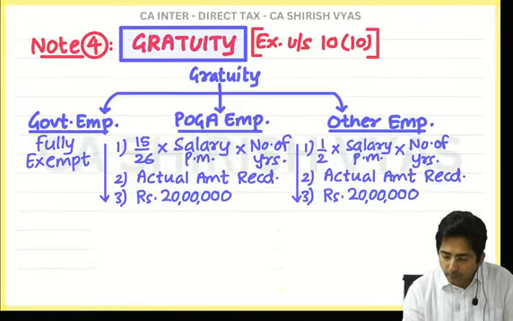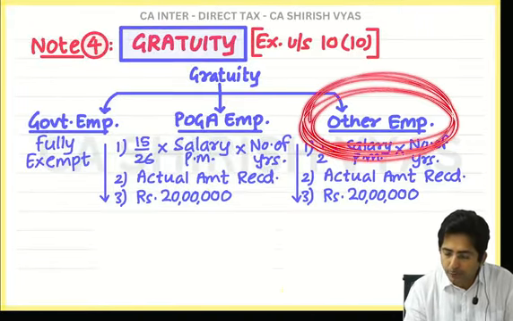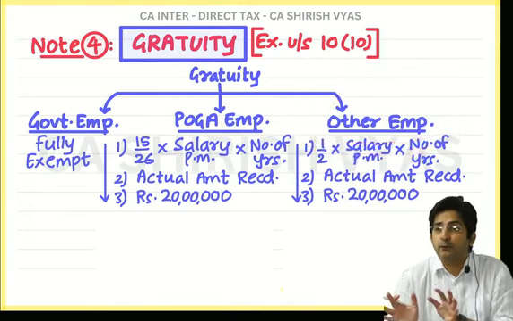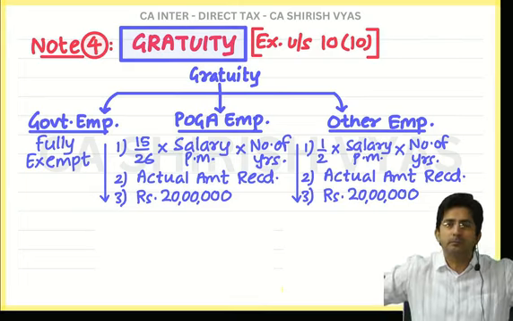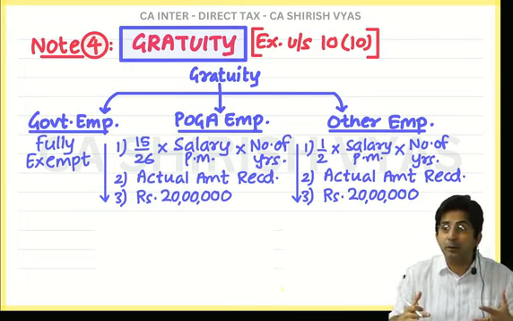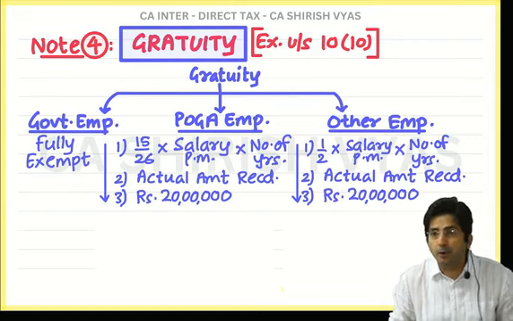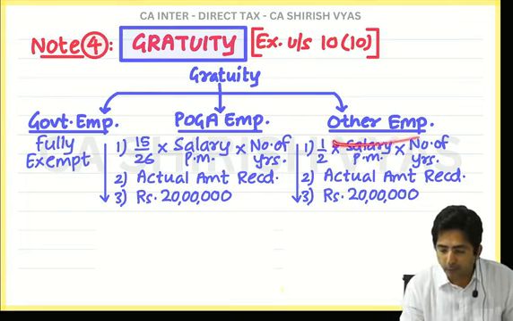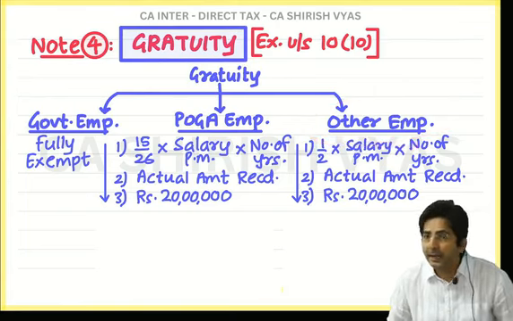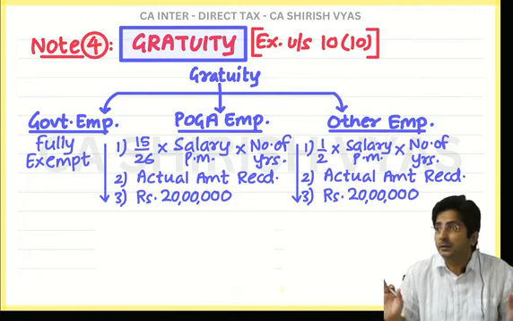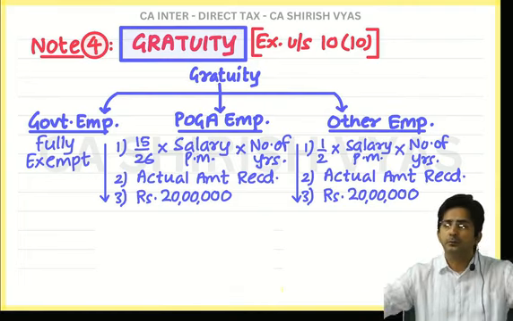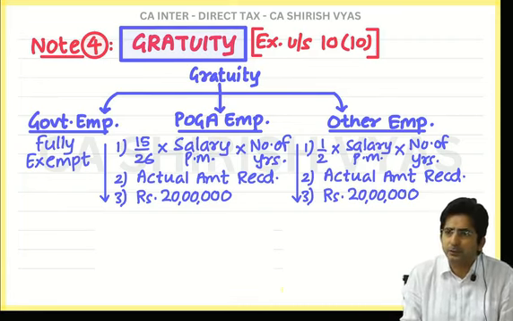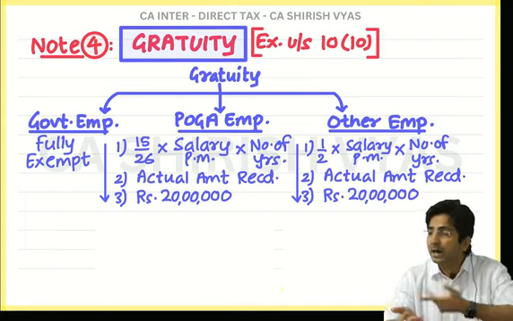But tell me here for other employees, is there any law like Payment of Gratuity Act? No. So here nothing like partiality to favor employees. Here the law is neutral. See, POGA is trying to be partial with employees, that he should get more amount. That's why they are taking 26 days. But for other employees, there is nothing like POGA. And income tax law doesn't become partial. They treat everyone normal. So that's why they are applying the normal mentality of 30 days. That's why 30 days, and that's why 15 upon 30 will become half.